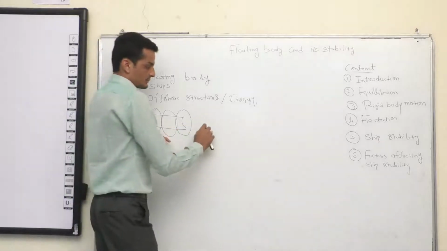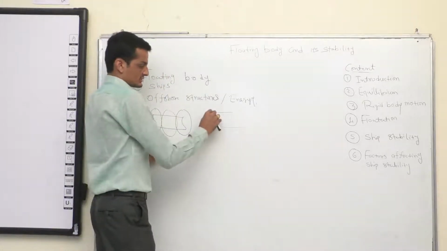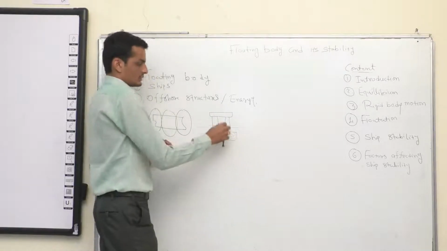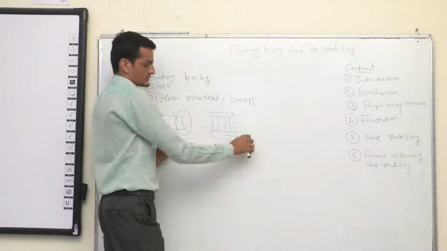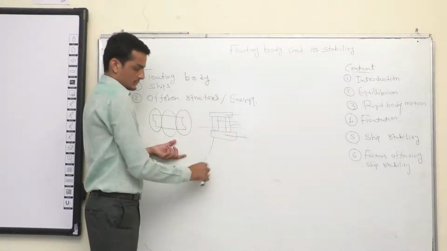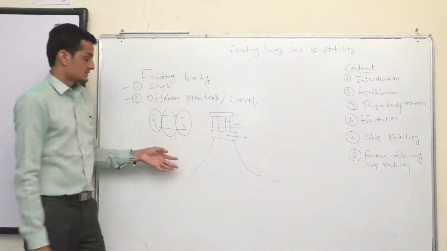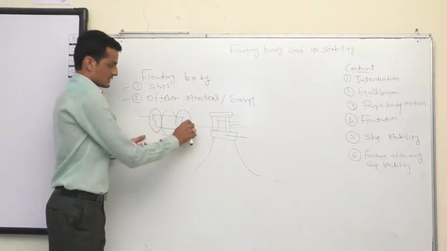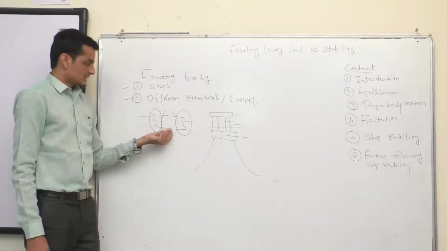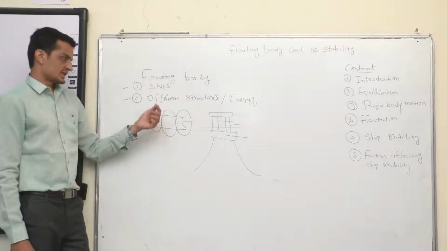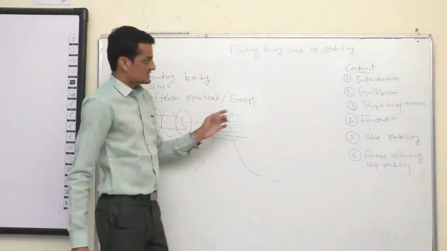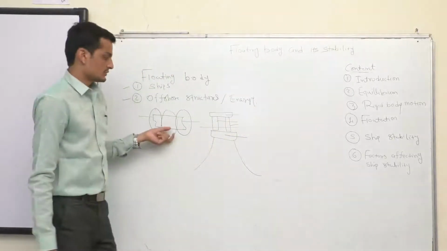Offshore structures, in particular the floating offshore structures, they have different configurations. The top part is called deck, the bottom part is called pontoon, which basically is floats, and in between there are columns, and they are supported to the seabed by the mooring lines. So these structures are basically floating inside the water, and they experience multiple loads or forces acting on them. So it is very important to study what is the stability of those structures under those loading conditions.